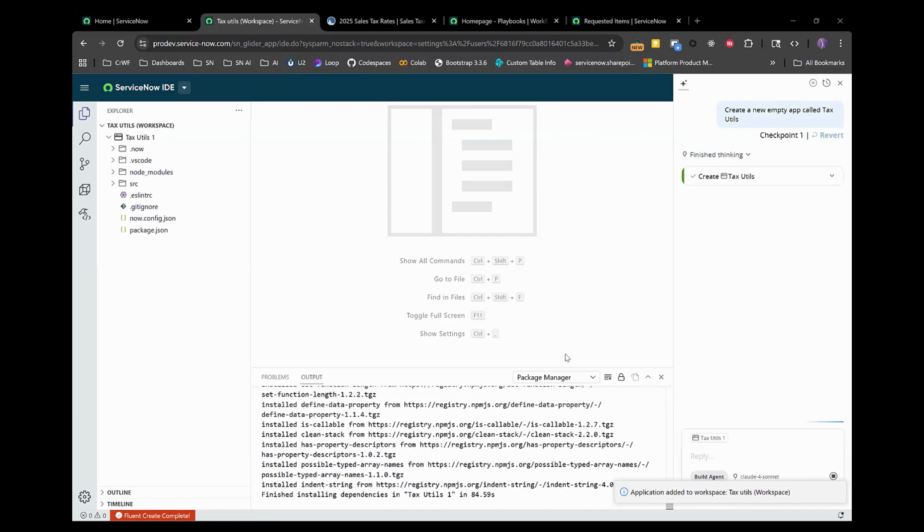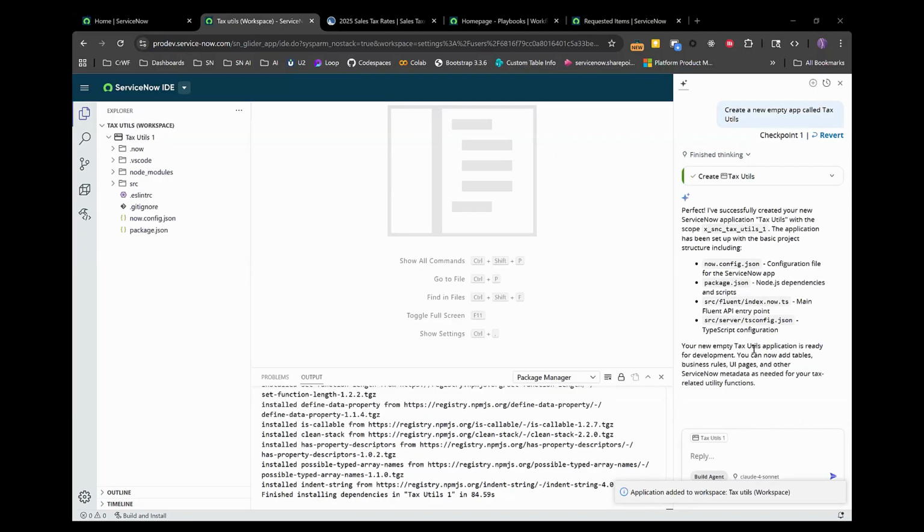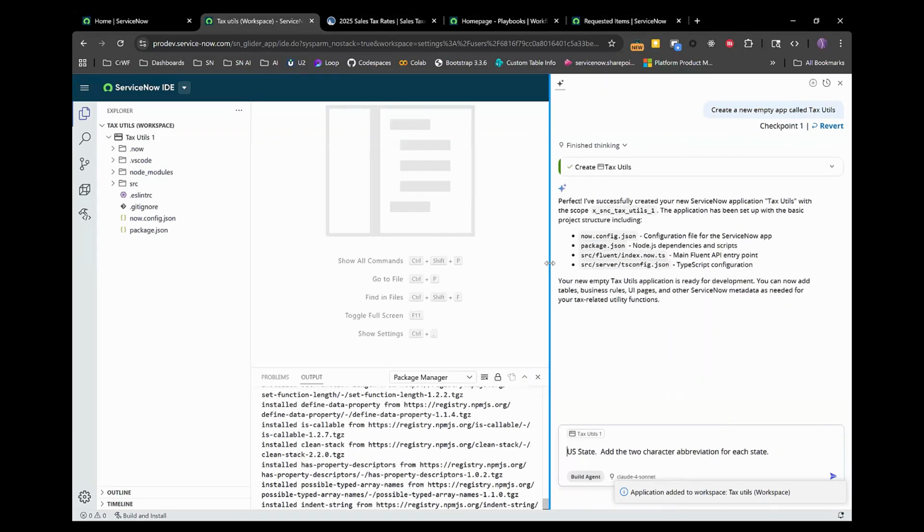And then we'll prompt Build Agent to do just that. All right, so here we have all the dependencies loaded. We have a summary of what Build Agent has done for us. But what I'm going to do is give it a prompt here. I'm just copying and pasting this so you don't have to sit and watch me type everything here.